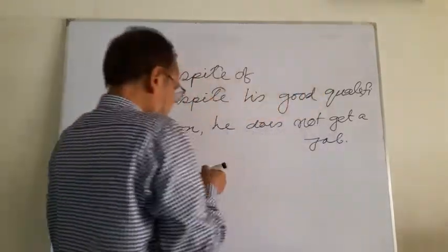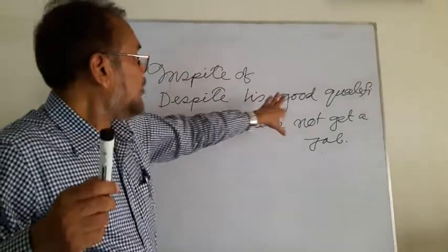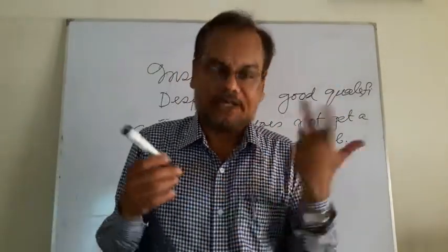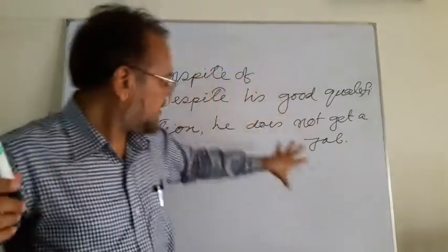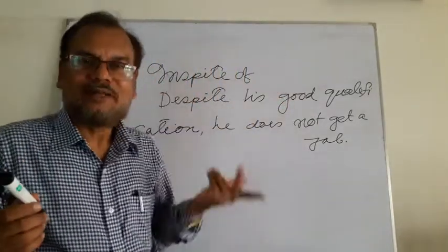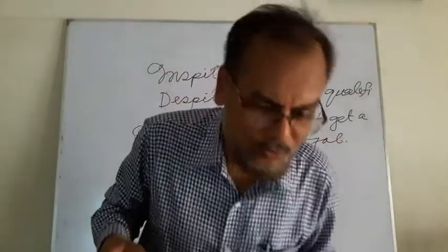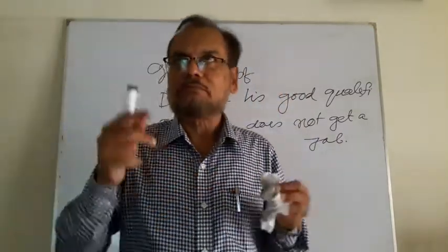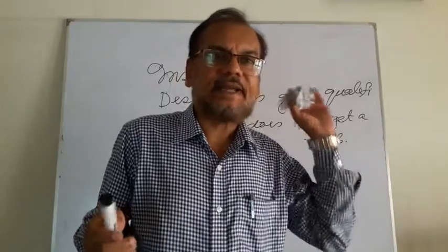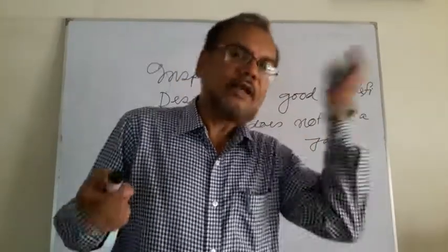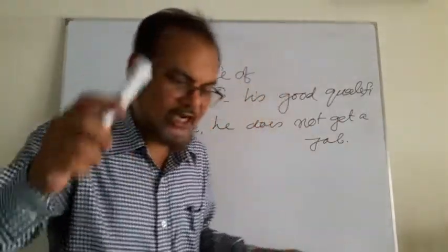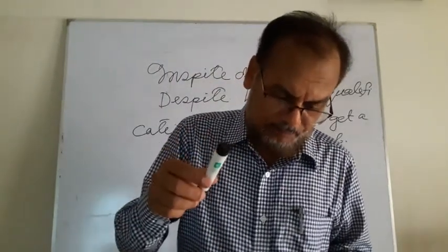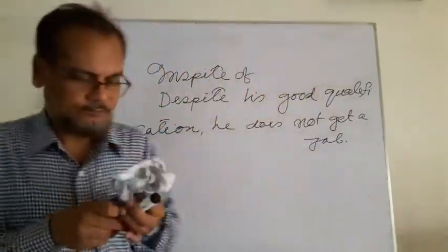In Bengali: despite having good qualities, he does not get a job. So this is negative and the upper part is positive. You should remember these two suggestions. One is negative, another is affirmative. One is affirmative, another is negative. Clear?